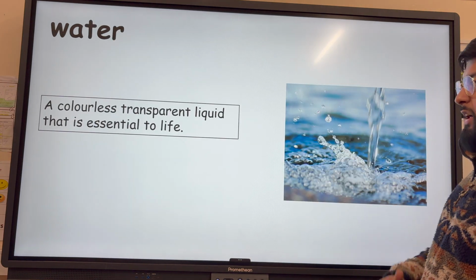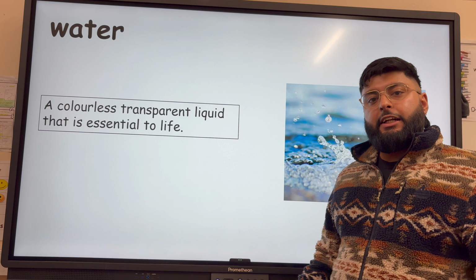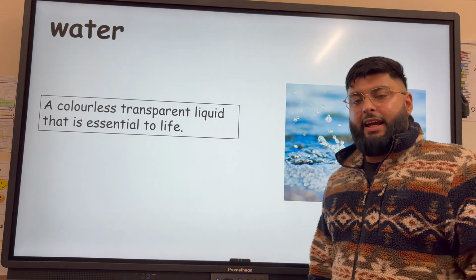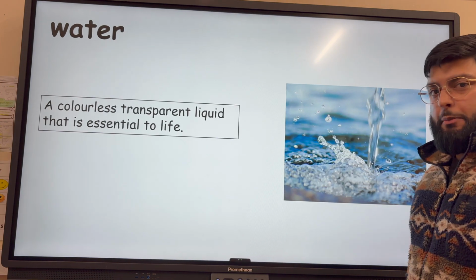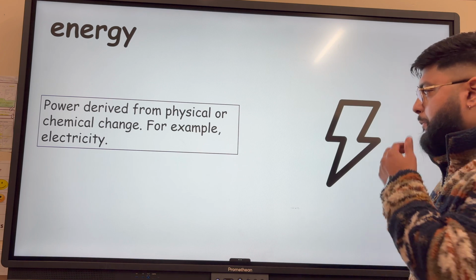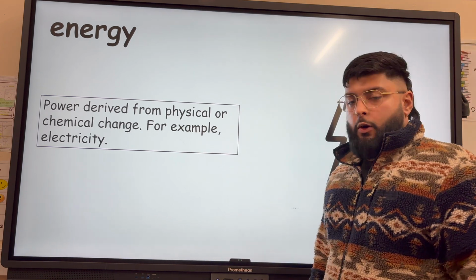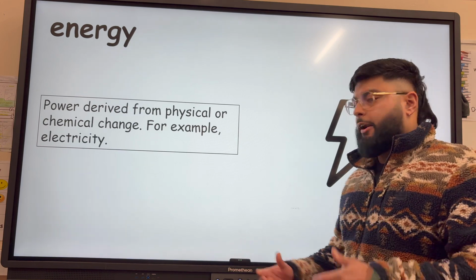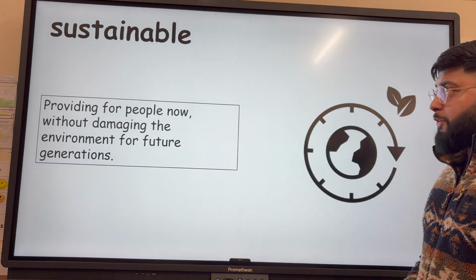Water. So what is water? A colourless, transparent liquid that is essential to life. That's the most important part. So a bit like food, it's important to our economic and social well-being, enables people to earn money and educate themselves. And finally, energy, again, really important. It's power derived from physical or chemical change. We normally talk about renewable sources and non-renewable sources of energy.